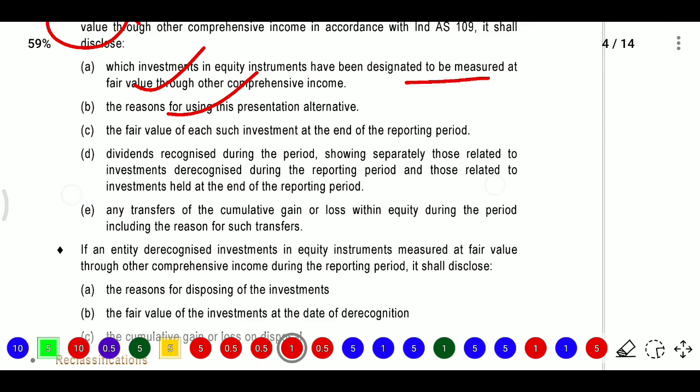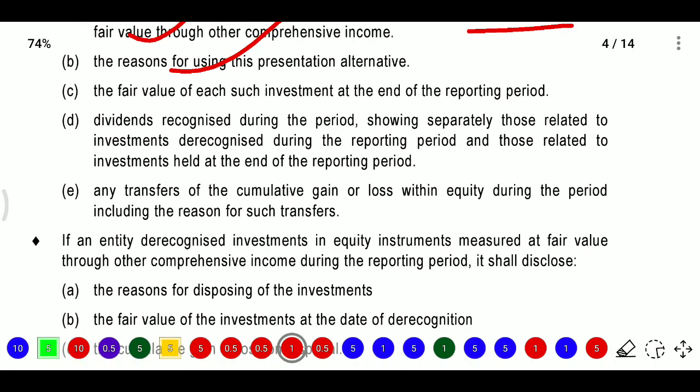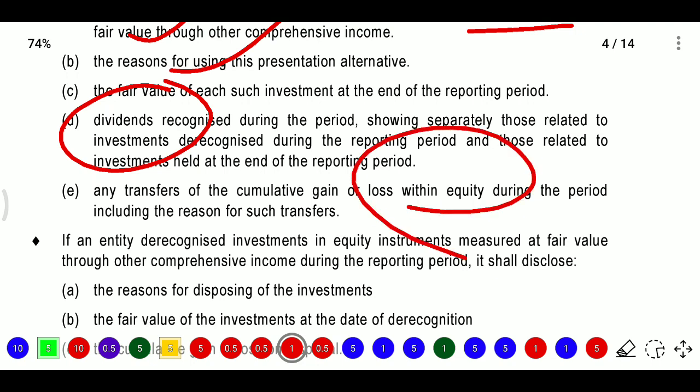So what is the fair value you need to recognize, and dividend recognition. For equity we will get dividends, so dividends recognized during the period, showing separately those related to investments derecognized during the reporting period and those related to investments held at the end of the reporting period. So dividends. And after that we need to see any cumulative gain or loss transferred within equity during the period, including the reason for such transfers.